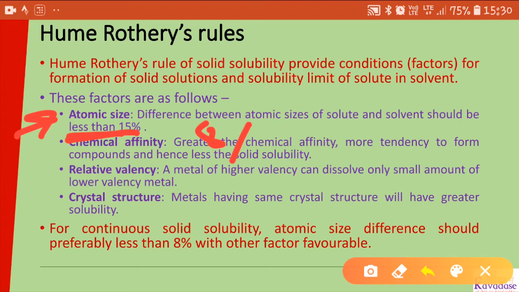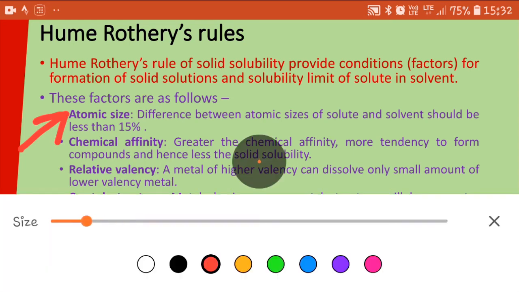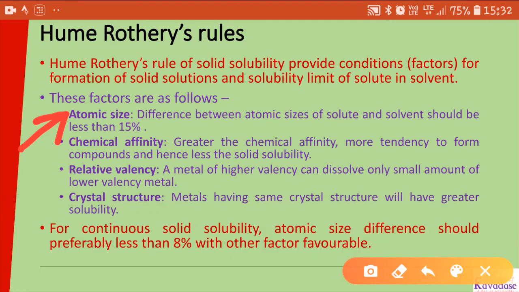So there are four factors responsible for solid solubility. First is atomic size, which must be less than 15%. The second factor is chemical affinity.